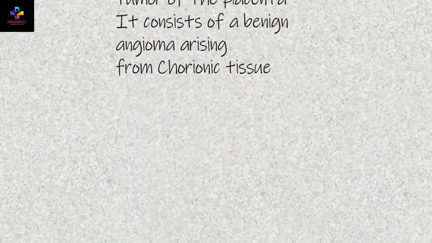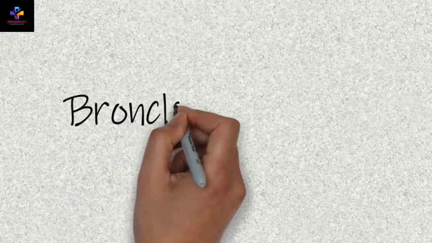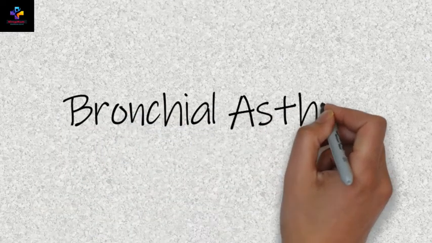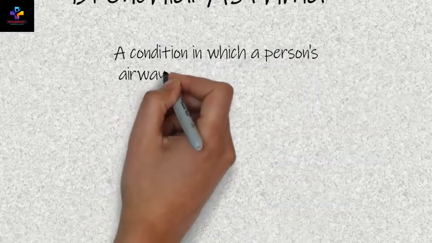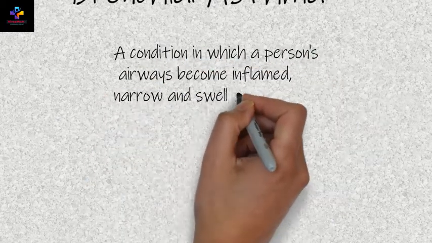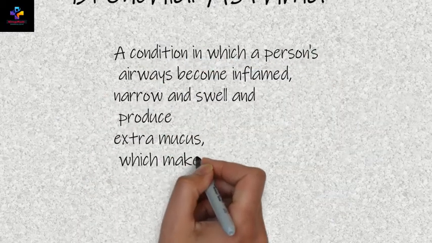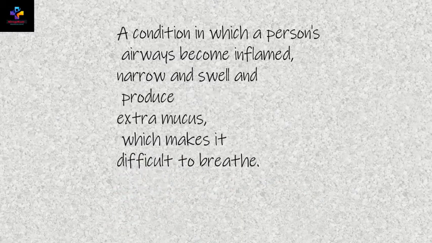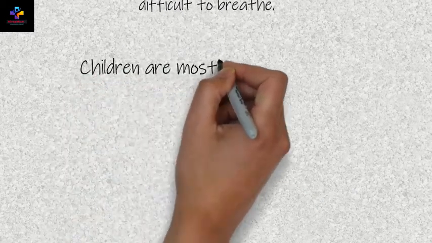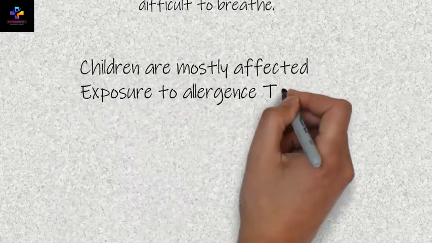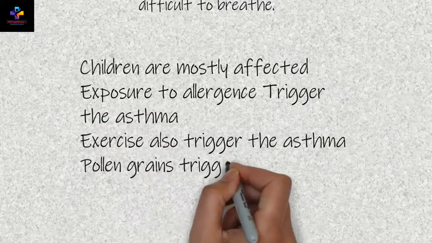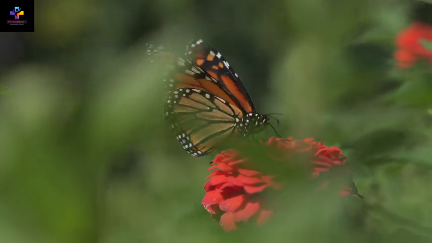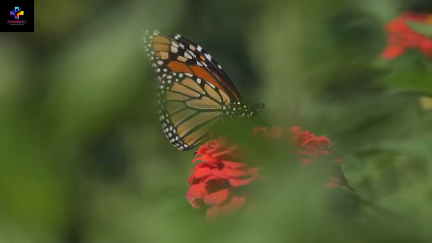The next question is related to bronchial asthma. Bronchial asthma is a condition in which the person's airway becomes inflamed, narrow and swollen, and produces extra mucus, which makes it difficult to breathe. Basically it affects children. Environmental factors, including exposure to air pollution and allergens, trigger asthma. Exercise also triggers asthma. Then pollen grains trigger asthma as well.